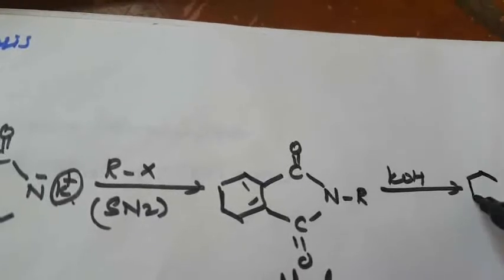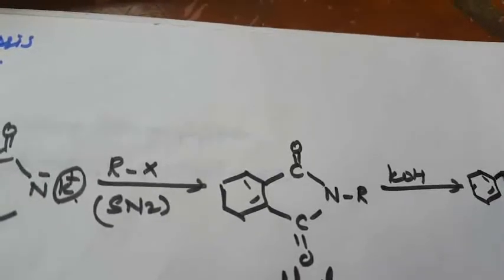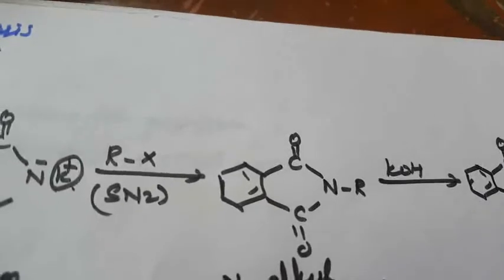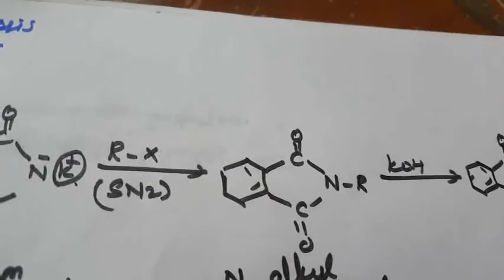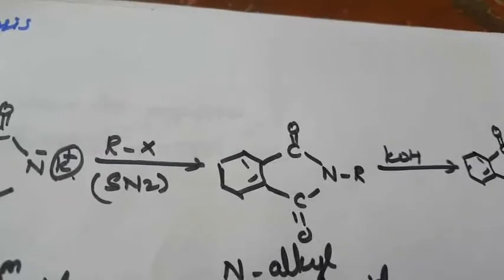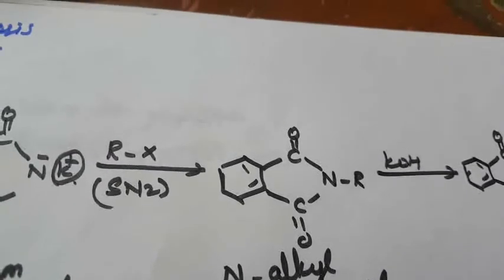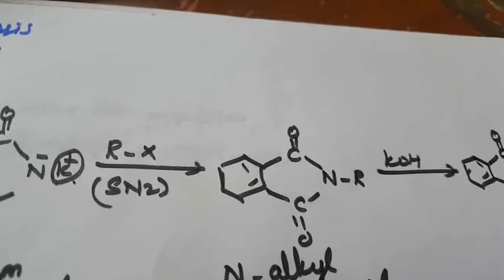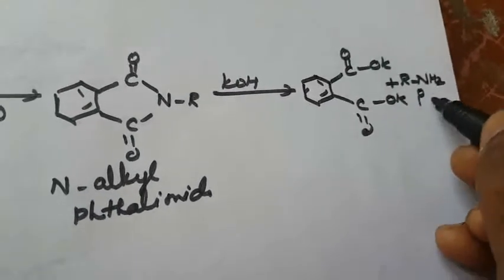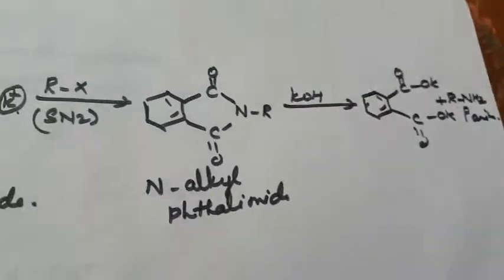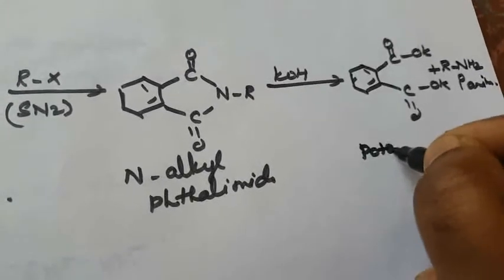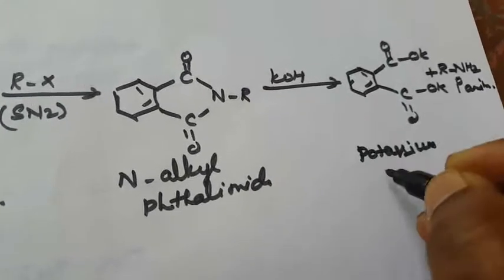Here is the benzene ring with C double bond O, and C double bond O. Okay, potassium phthalate, or NH2. What is this compound name? This is called a primary amine. So this is the potassium phthalate.